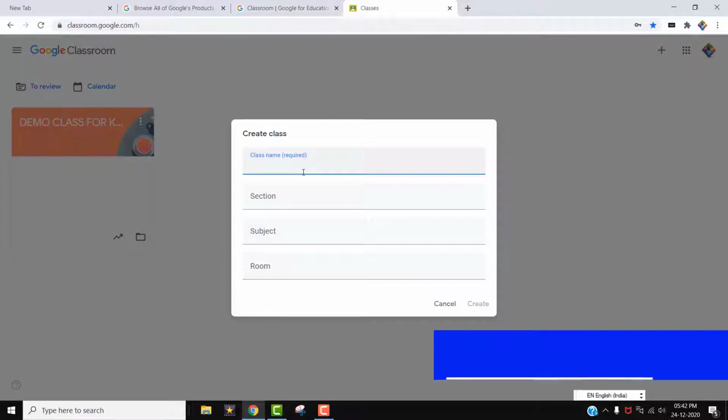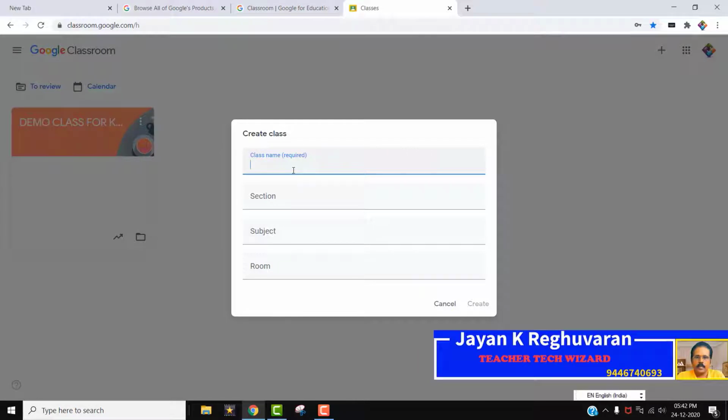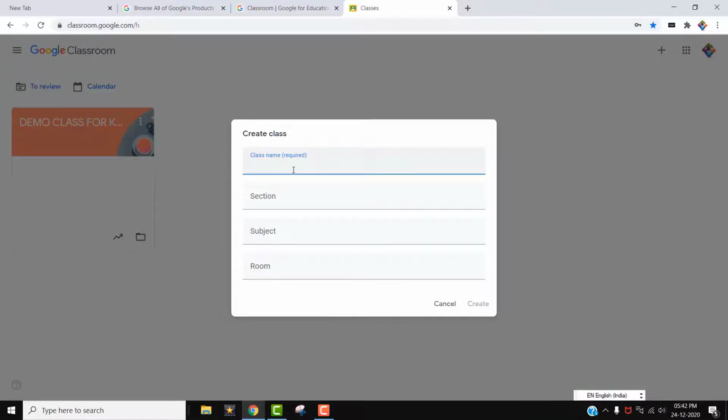Suppose I am teaching 10, division A. Here it is asking for the class name, which is required. It is very important, we cannot skip this step. So I am giving 10A. And one more thing, teachers, just below this you can see the section, the subject, and the room number. So all the details are here.